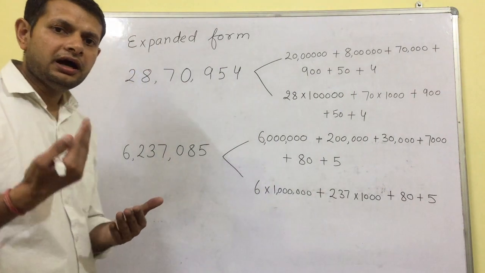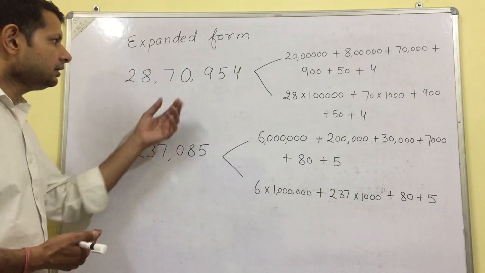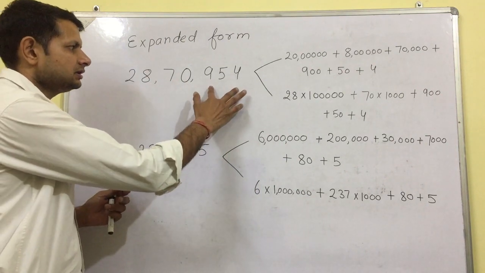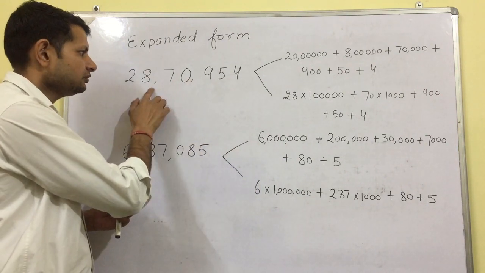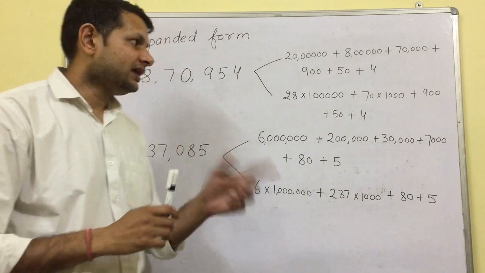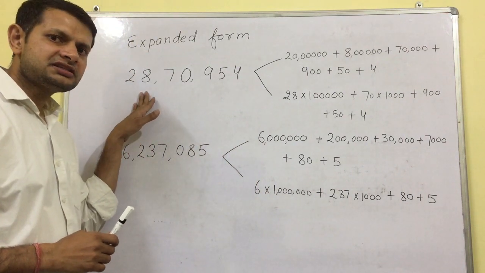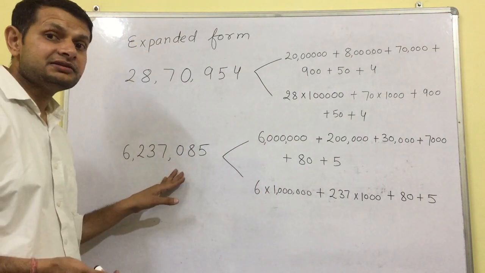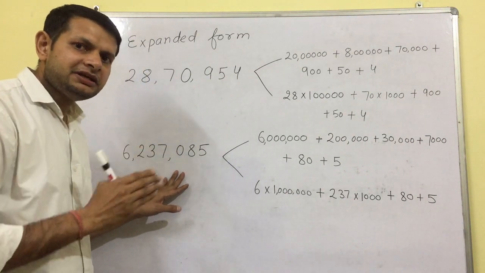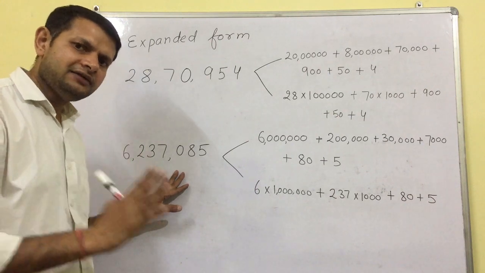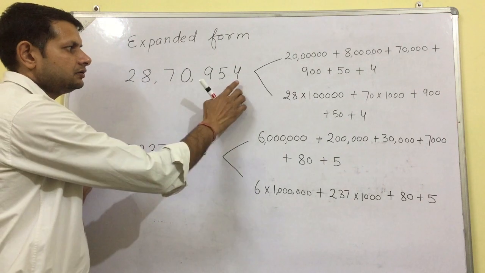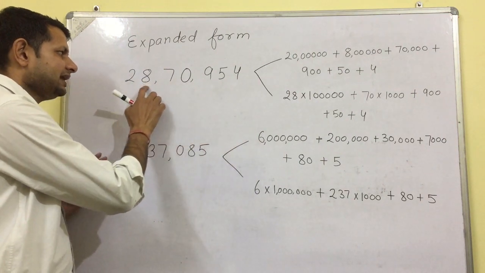Yes, आप लोगों ने पीछे पढ़ा है, depending on the periods. There are 3 places, there are 2 places, comma and comma. From here you have to know whether it is Indian number system or international number system, depending on the places in a period.